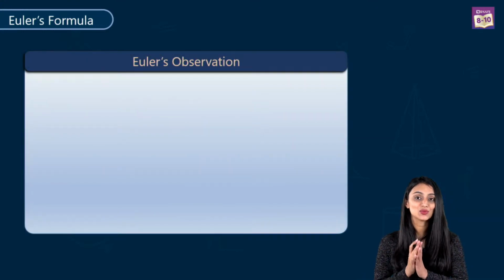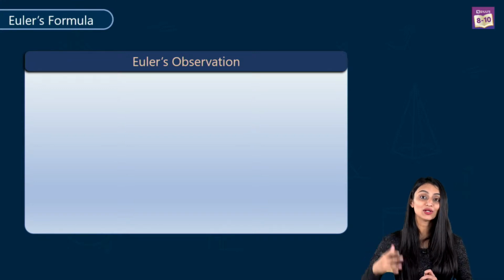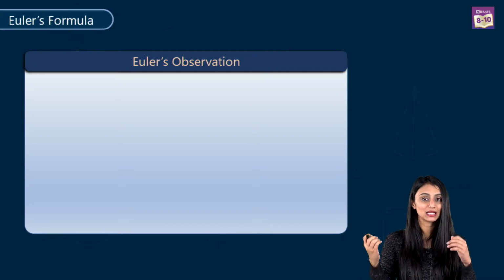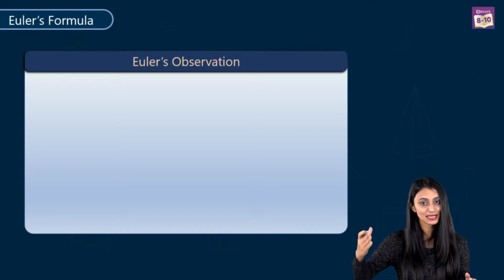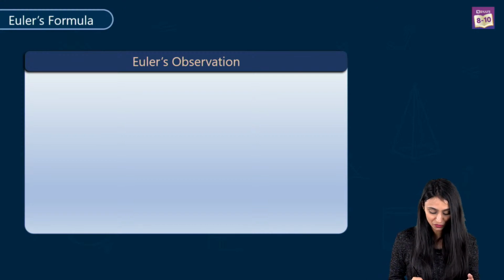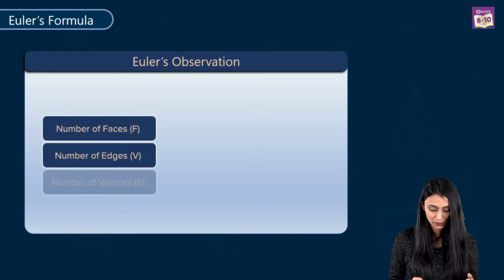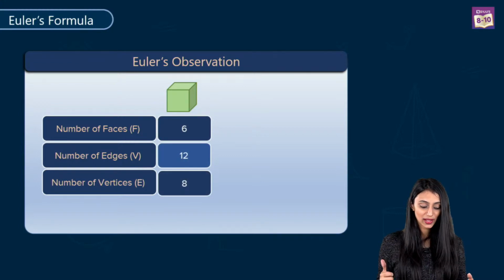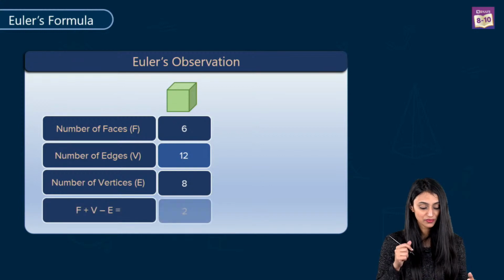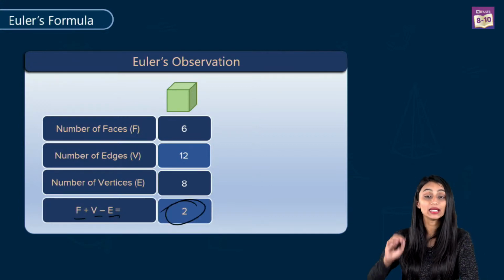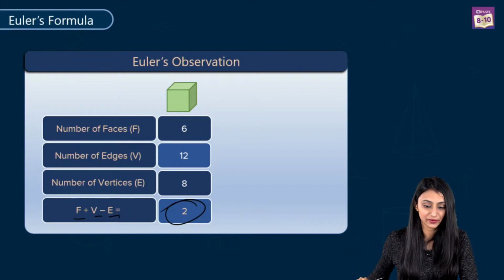Basically, a Swiss mathematician named Leonhard Euler actually discovered this. He observed the relationship between the faces, vertices, and edges of all polyhedrons. Let's check out his observation first. According to his observation, for a cube, the number of faces is 6, edges are 12, and vertices are 8. So he says that for every polyhedron, faces plus vertices minus edges will be equal to 2. It's applicable for all polyhedrons, right?